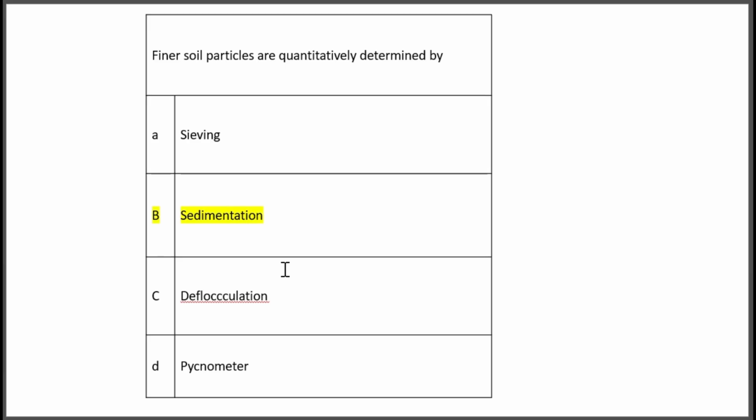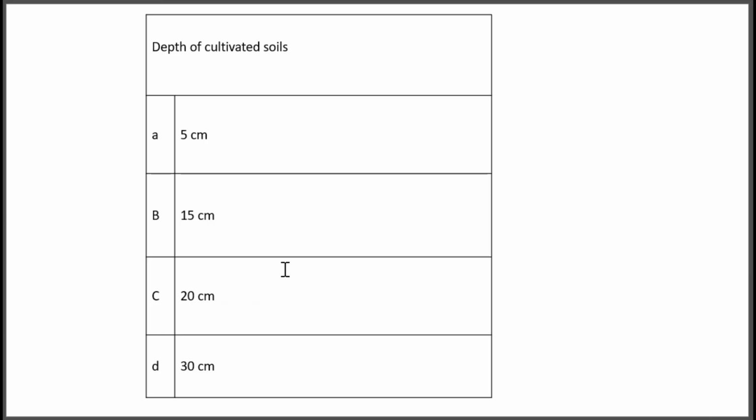Option B, sedimentation. So, by sedimentation, we will determine finer soil particles like clay quantitatively. By using this technique or process, we can know the quantity of finer soil particles from a soil sample. Okay. The next question, depth of cultivated soils.